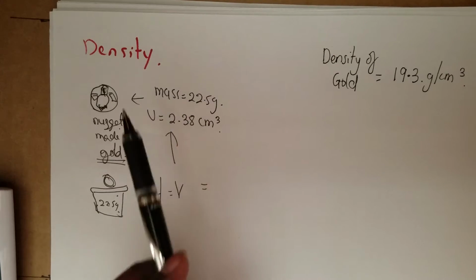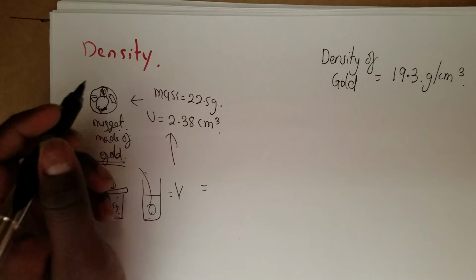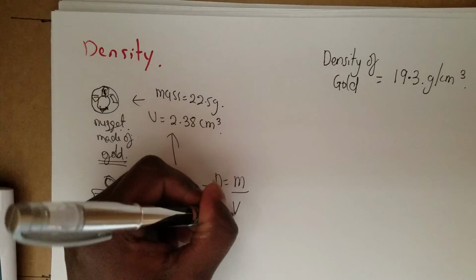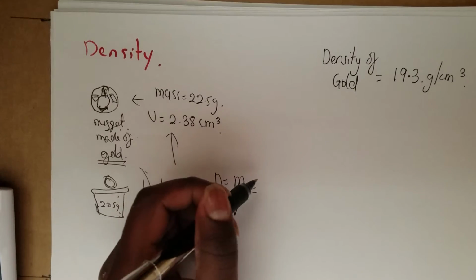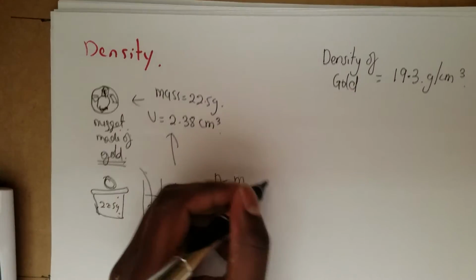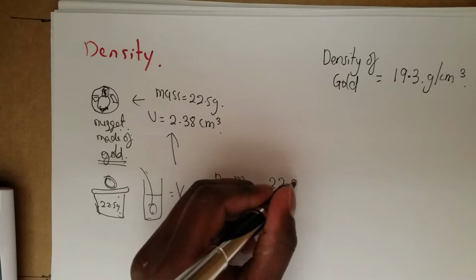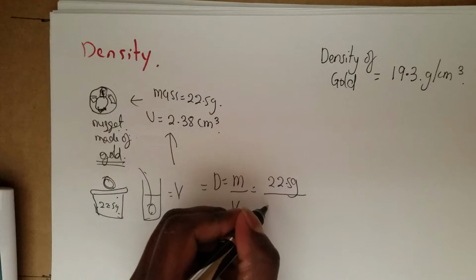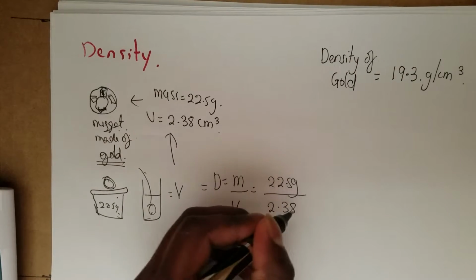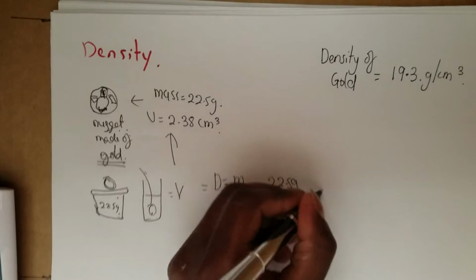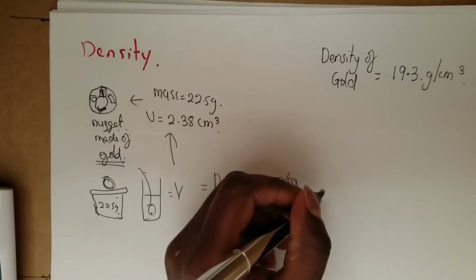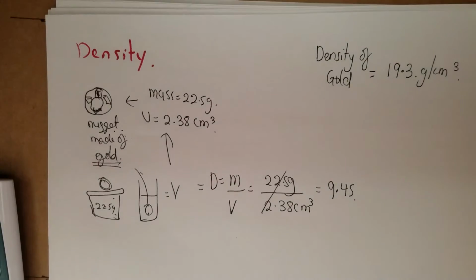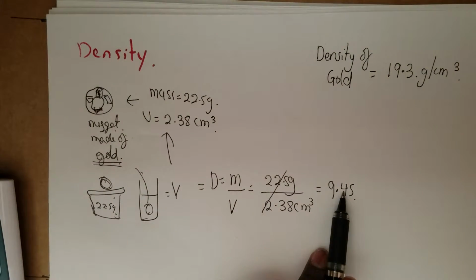Measuring 1 cm cube, how many are there? So if we find the density, which is equal to mass over volume, then we get the mass, 22.5 grams, divided by the volume, which is 2.38 centimeter cubed. And then when this and this cancel, you're left with, when you divide, you get 9.45